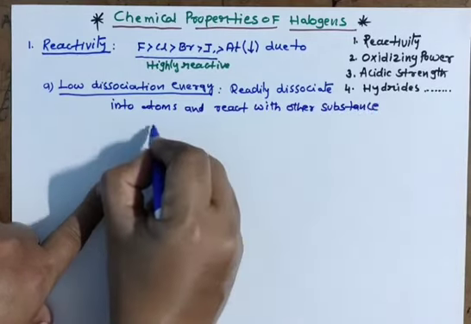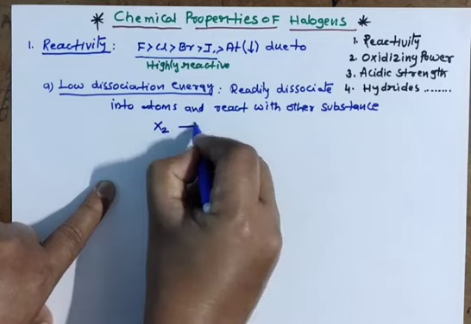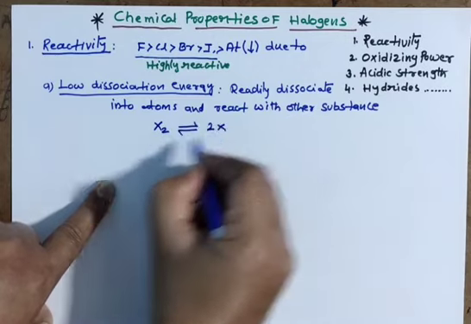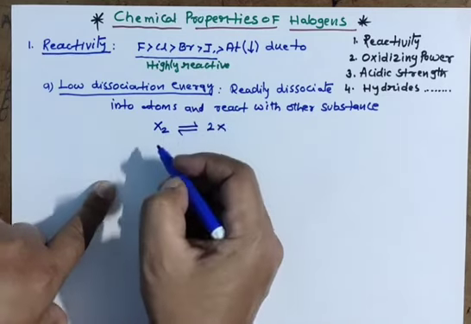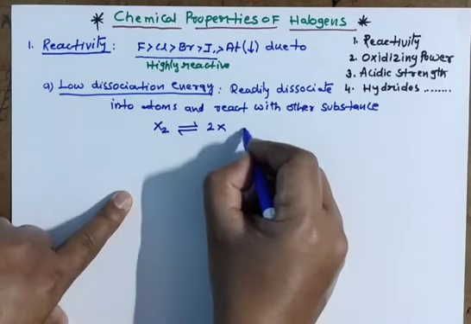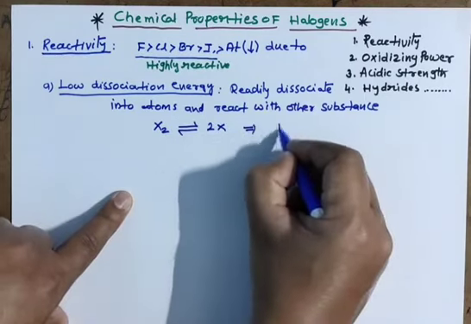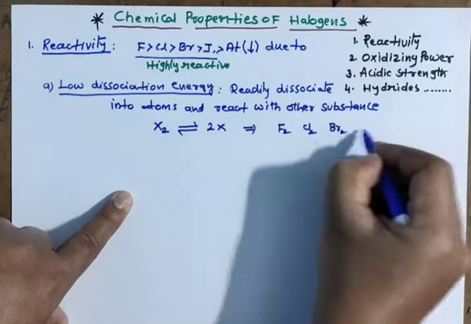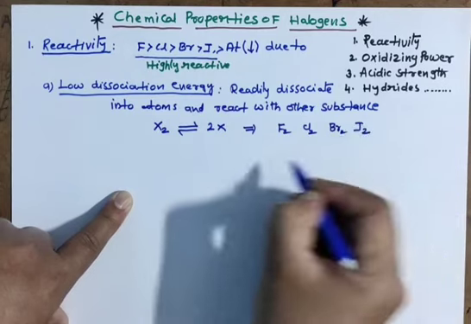So for example, X2 is the halogen and you are getting 2X. Clear? And the order I gave already: fluorine, chlorine, bromine, iodine.